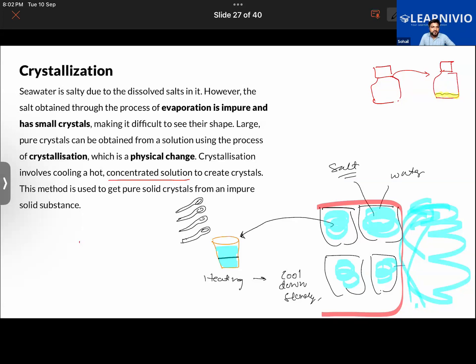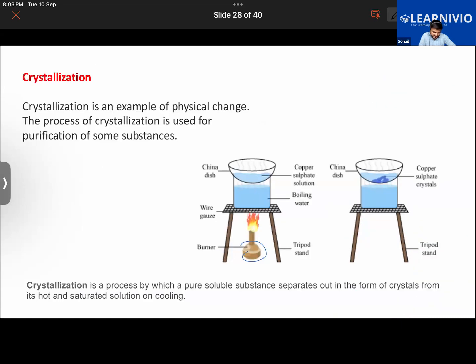Okay, now we have one particular example where we'll be learning about crystallization of copper sulfate solution. We'll be learning about that in detail. Let us understand this one. Also, an important thing to be considered is that crystallization is a physical change. Why are we considering this as a physical change? Because it's not like a new substance forms.